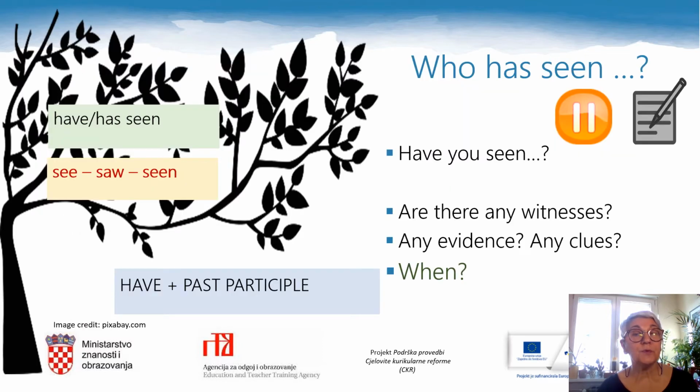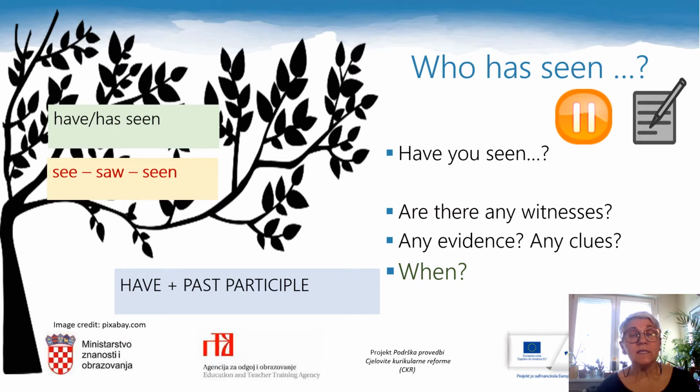Let me help you. Let's analyze the title. Let's analyze the sentence. Who has seen? It's a question, and the verb in the question is the verb see. Let me remind you, see, saw, seen. It's an irregular verb, and the question is in the present perfect. What does that mean? We are talking about an activity which happened when? Which happened before now, but we don't know exactly when.